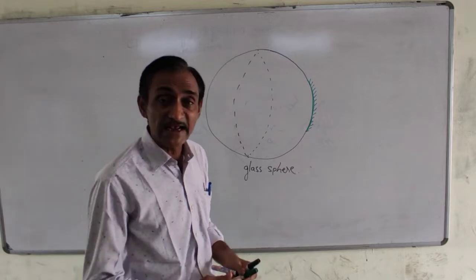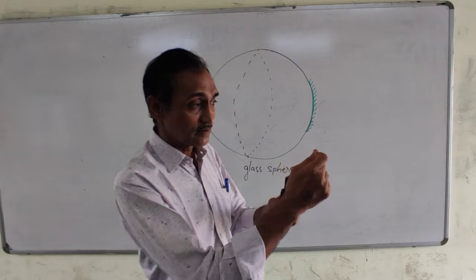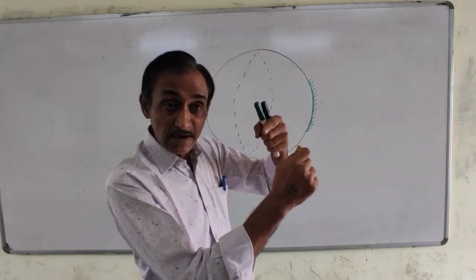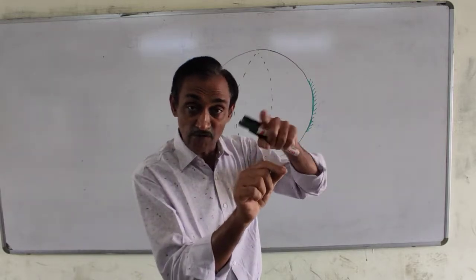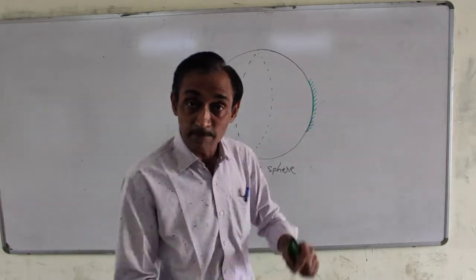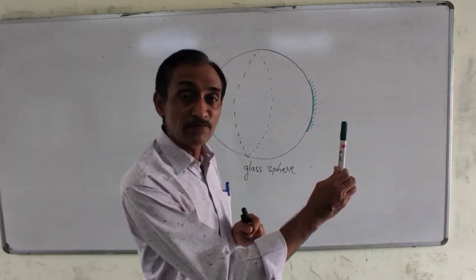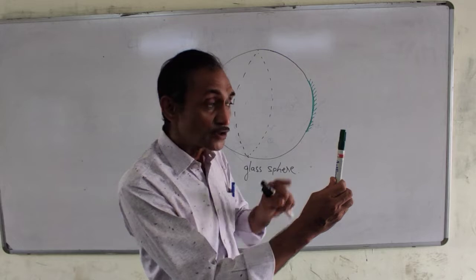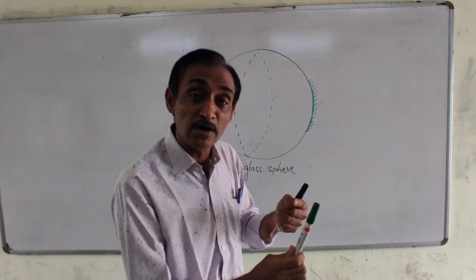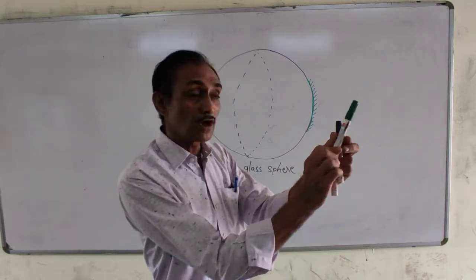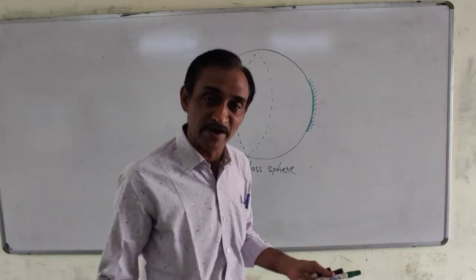For example, take a spoon from your kitchen. You see, spoon has two surfaces, internal concave surface as well as external convex surface. Both surfaces are reflecting surface. If you keep a spoon in front of you, you will find image of your face in the spoon. So if internal surface is reflecting, then it is concave, and if you turn it by 180 degree, external surface is reflecting, it is convex.